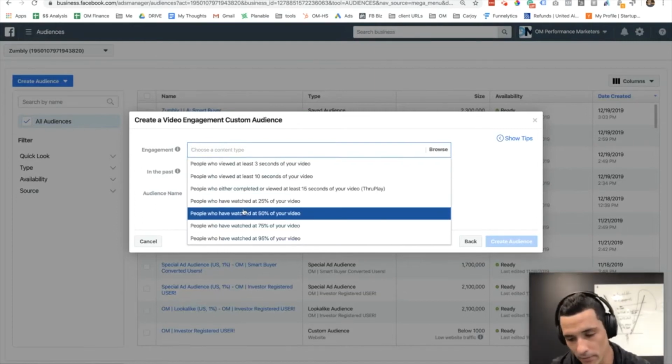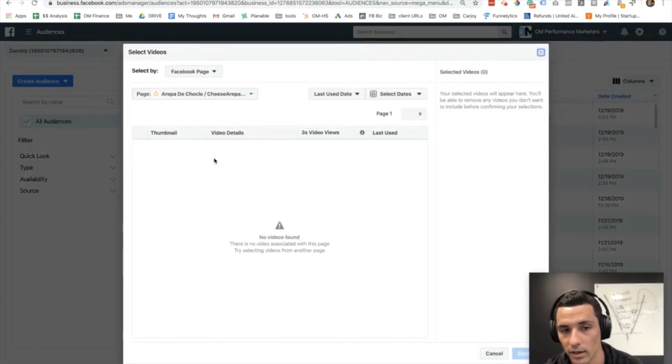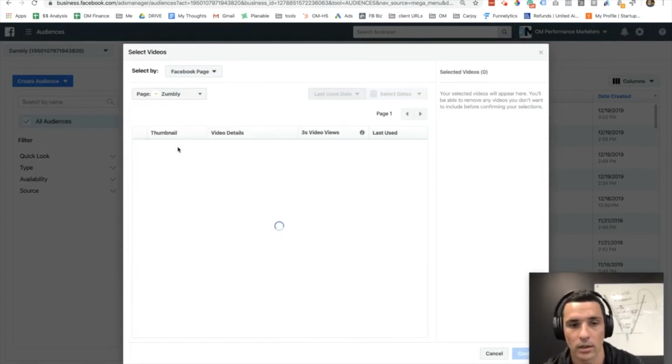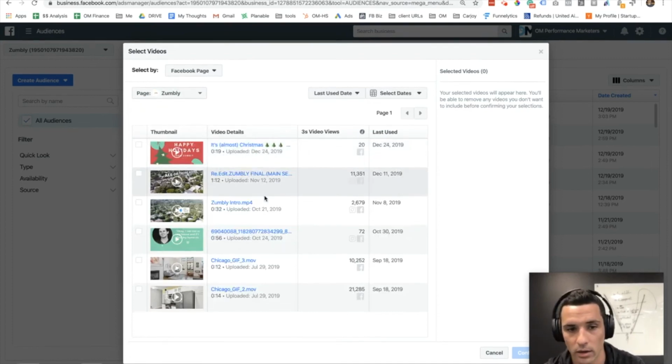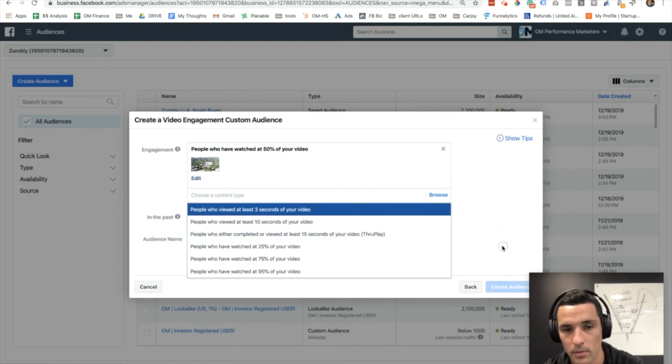So we did a top of funnel ad. That's a video view objective. And now we're trying to figure out who of those people care about our solution so we can focus our budget on those people. So we're going to do people who watched 50% of our video. And then in the content, we're going to find the content that we used for that specific video, for that specific ad. And they show up right here. And of course, we have our campaign video, which is right here.